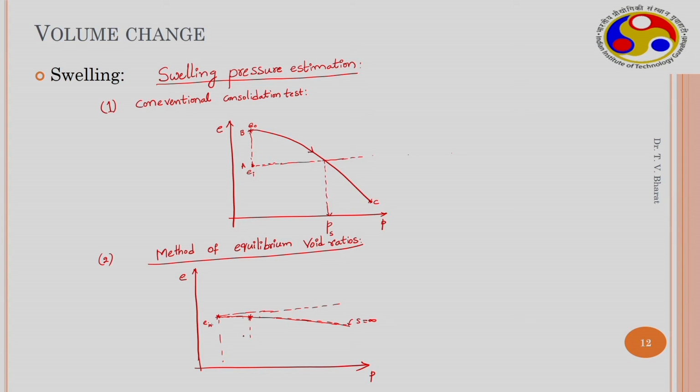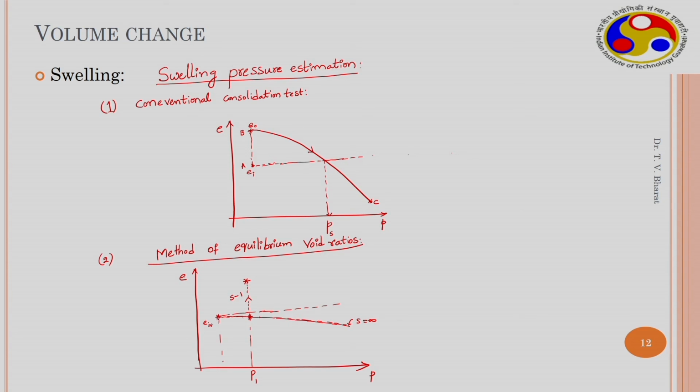This is the seating load and this is load 1, P1. Under this loading, the soil is compressed up to this load, then allowed to swell by wetting the soil sample, and it swells to this particular value. This is sample 1.